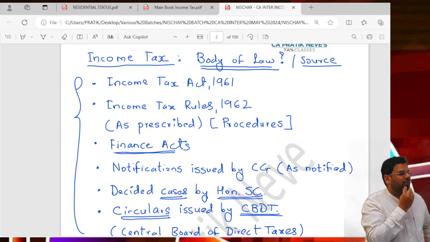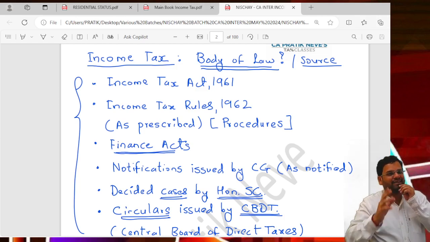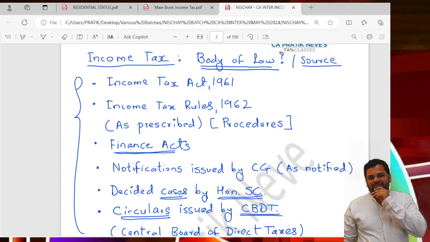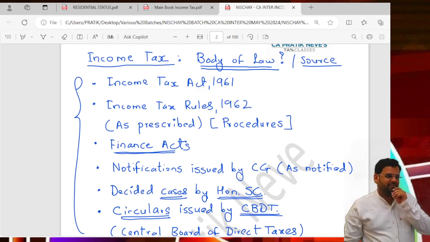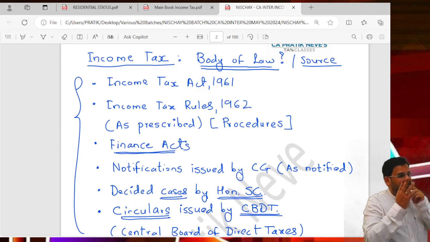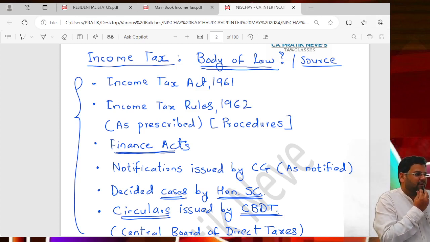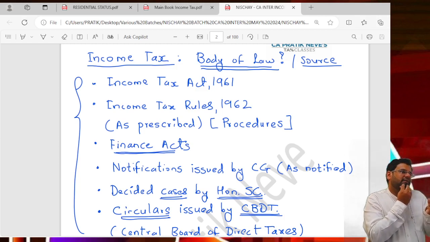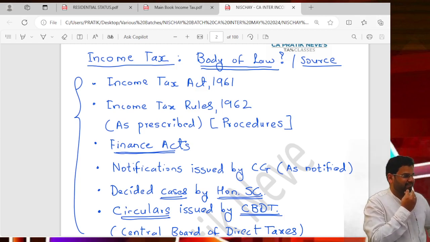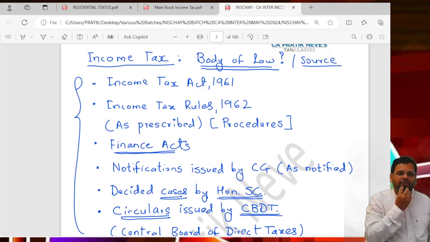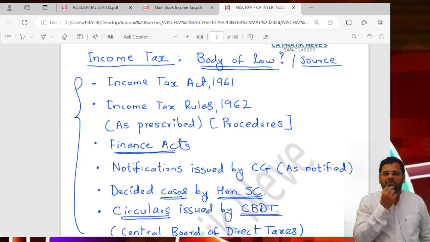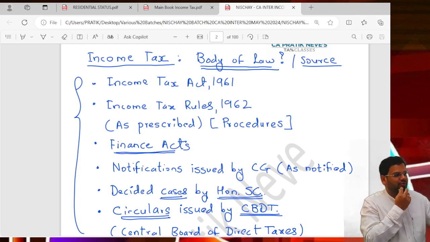So when you become a CA, when you start practicing, you will have to refer to the latest Finance Act for the percentages. That is for sure. But of course, the basics you learn right now will remain 85 to 90% the same. So what you learn is not a waste. See, what I learned in 2006 is relevant today also.